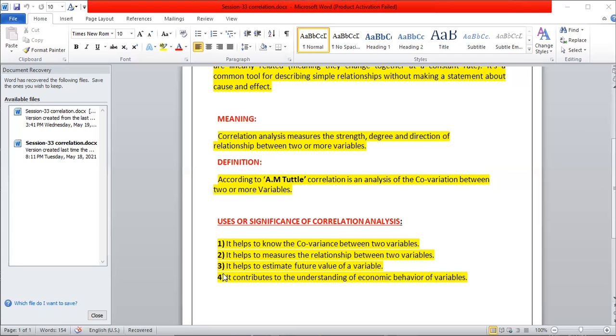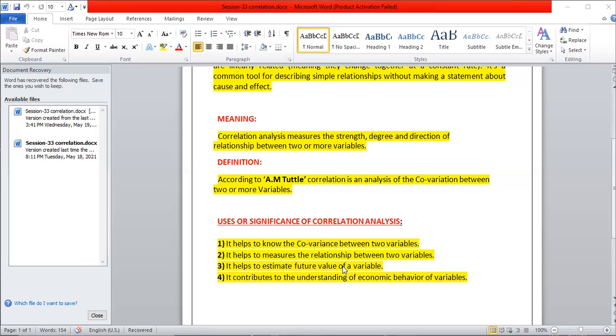And also, if we come to the next one, it helps to estimate the future value of a variable. With the help of the past, we can estimate the future also. From one variable, we can estimate the future values of the variables. Many decisions are taken with past experience.